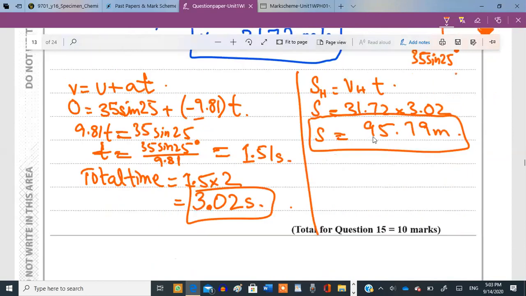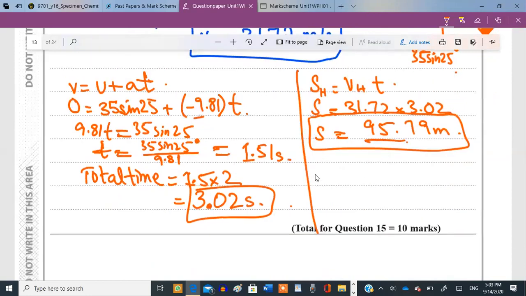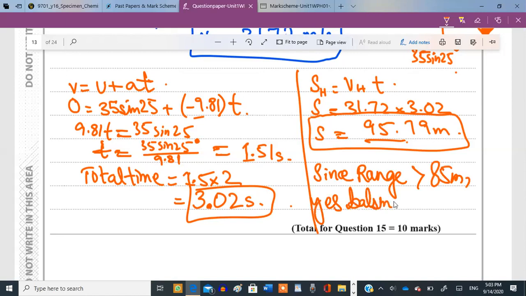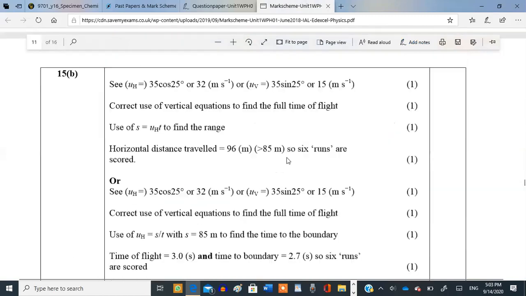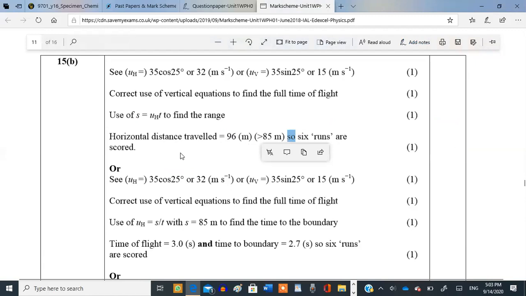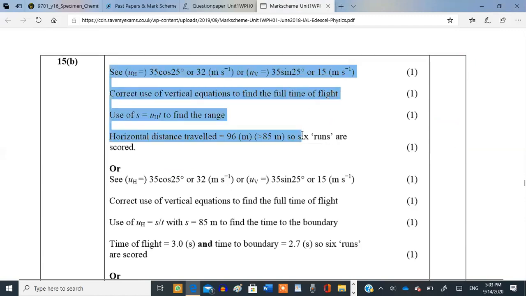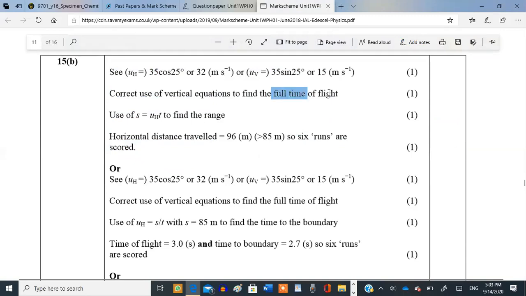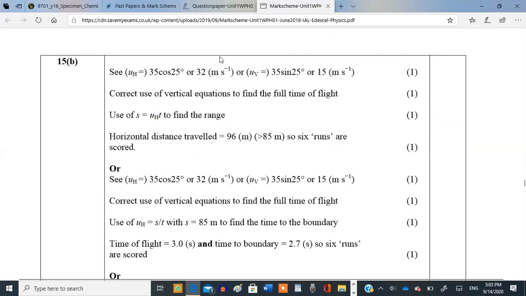They have given us 85 meters. The boundary is at 85 meters. Is this greater than 85? Yes. So will he get a 6 or not? Yes, since the range is greater than 85 meters, the batsman gets a 6. That's the third umpire's decision. Okay, let's check it out. 96, yep, that's the correct answer. They also did the same thing. They also asked us to calculate the full flight time, which is 3.02, and then use this formula and then this. Easy? Yeah.